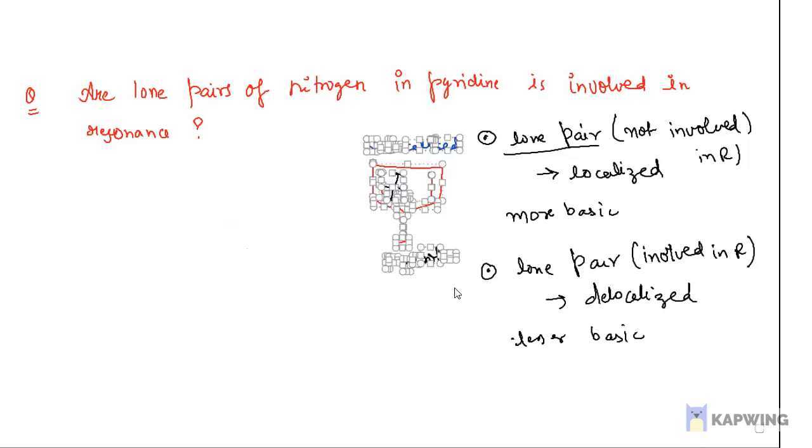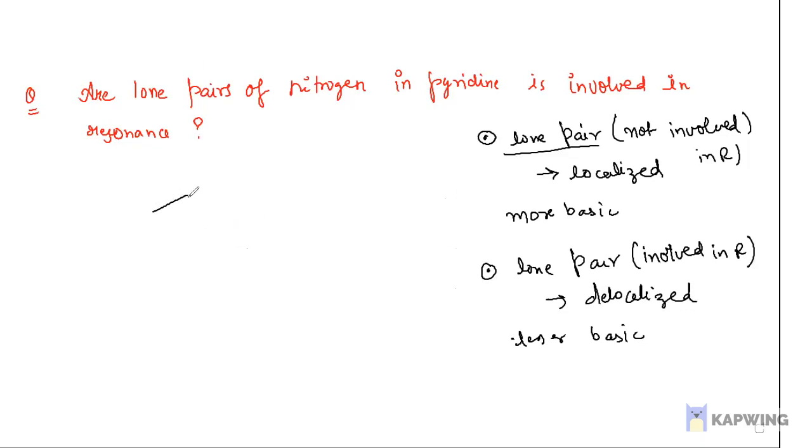Let me show one diagram here and explain it very clearly. Assume you have a benzene ring here. In benzene, every carbon is doubly bonded and has an unhybridized p orbital.